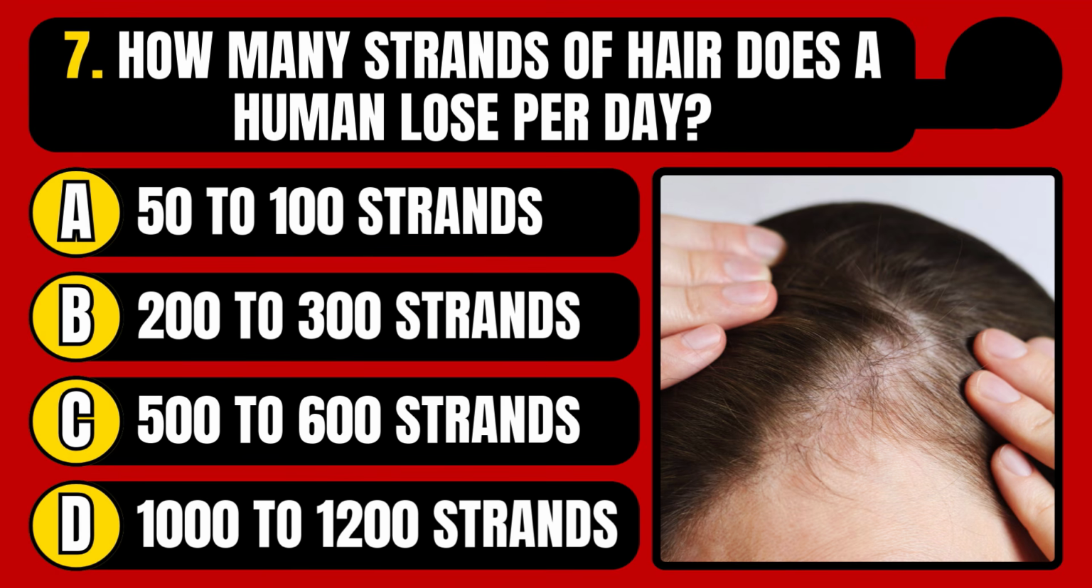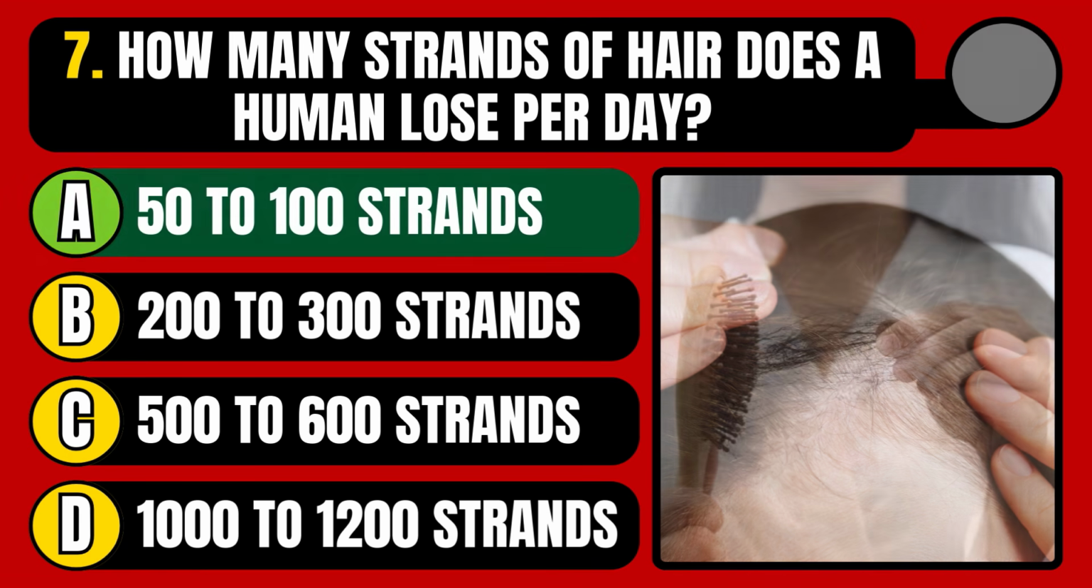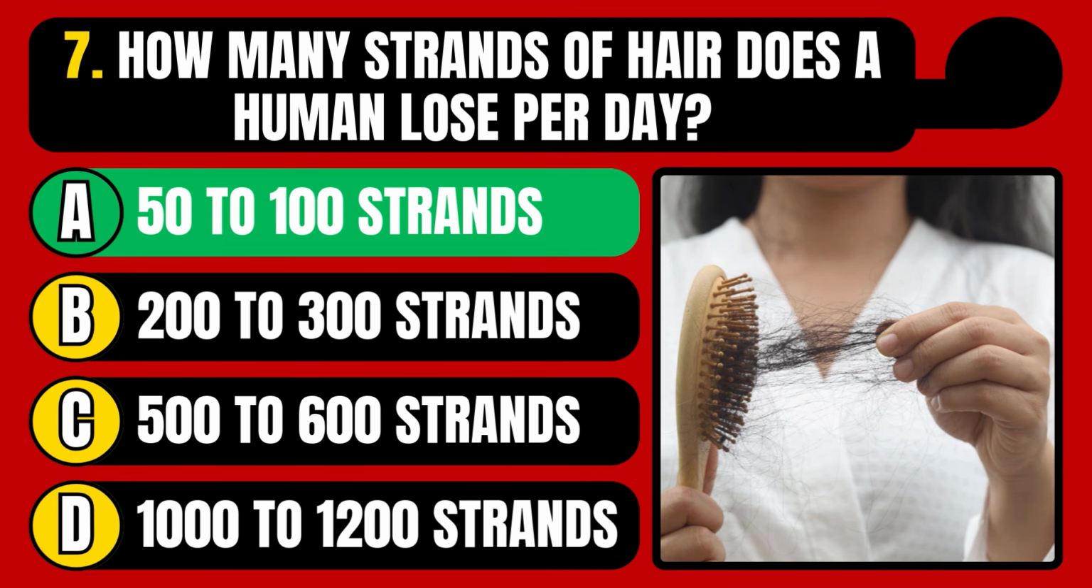How many strands of hair does a human lose per day? 50 to 100 strands, 200 to 300 strands, 500 to 600 strands, or 1000 to 1200 strands? The correct answer is option A, 50 to 100 strands.